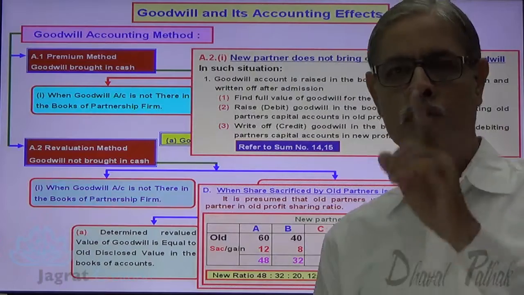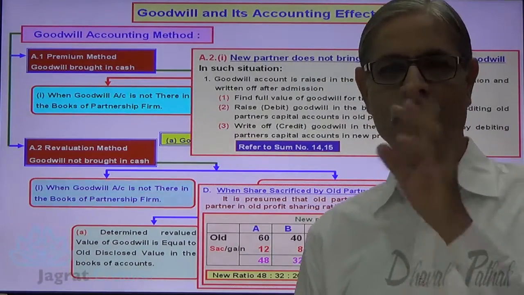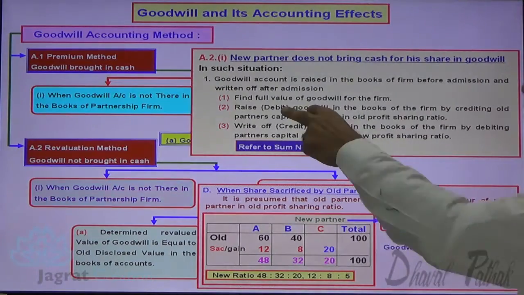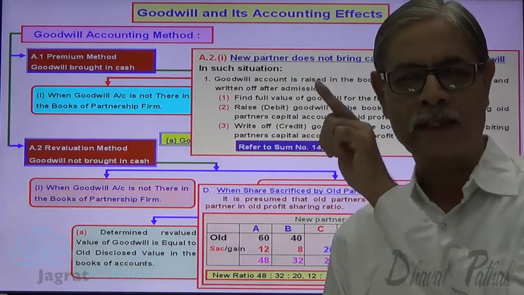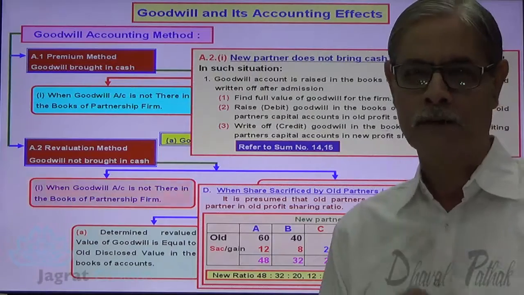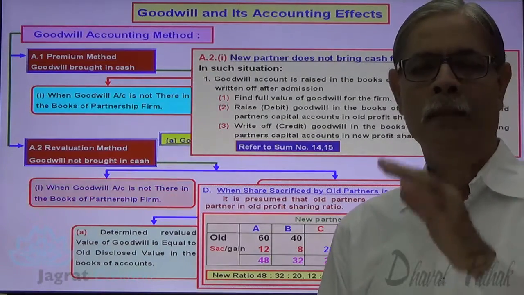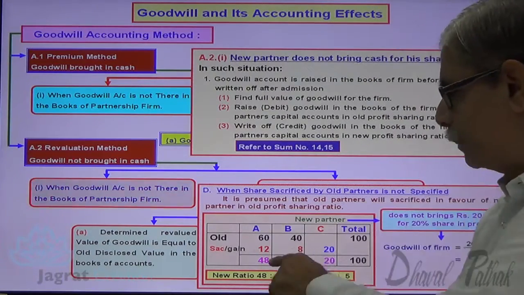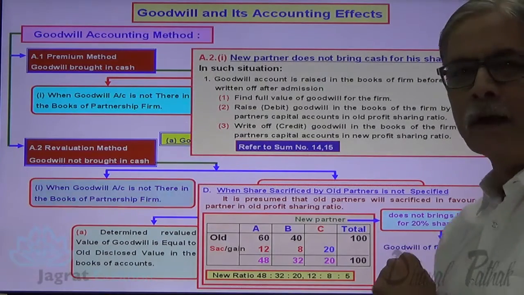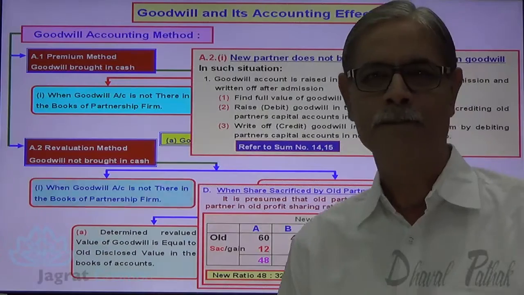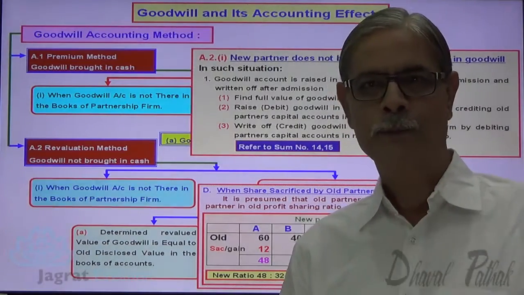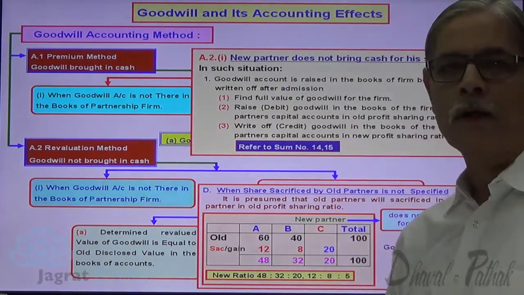So in the first step, we found out the value of goodwill. In the second entry, we raised the goodwill: goodwill account debit, to A's capital account credit 60,000, B's capital account credit 40,000. When we write off the goodwill, A's capital account debit 48,000, B's capital account debit 32,000, C's capital account debit 20,000, to goodwill account credit 1 lakh. Goodwill written off. So all the three steps are operated.